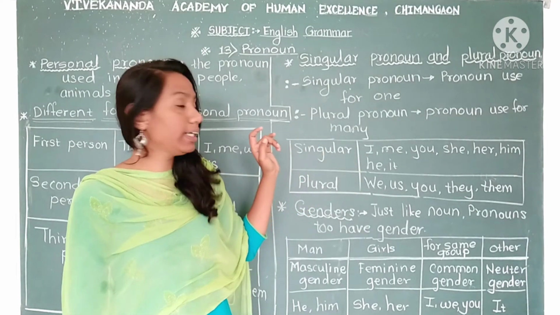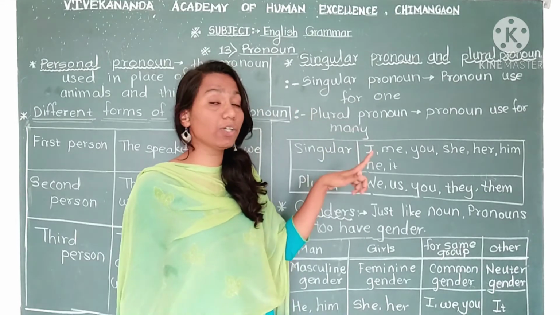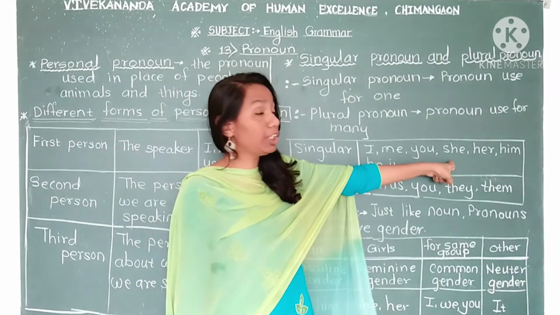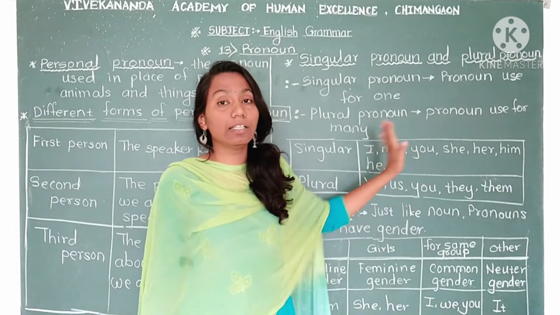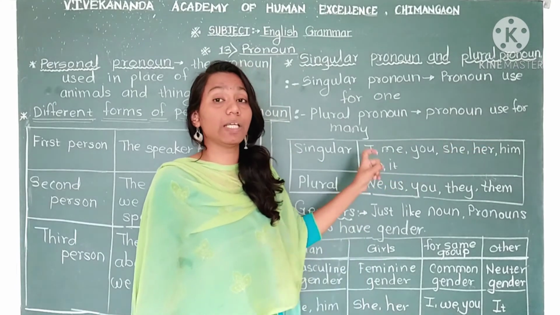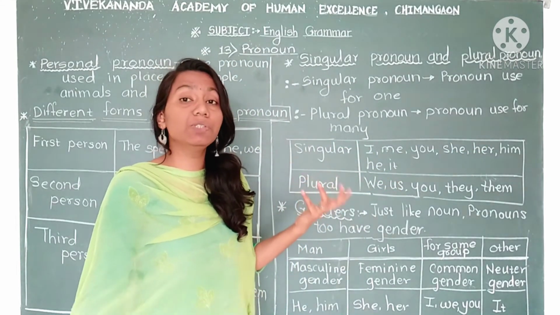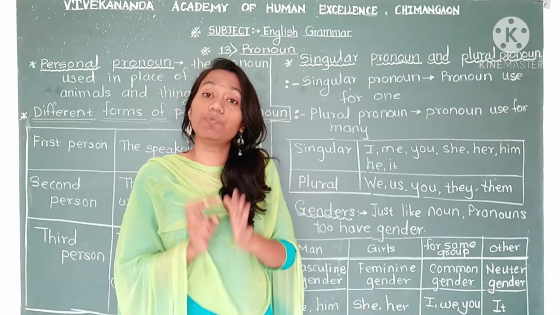So now just take a look over these pronouns, which pronouns come in singular pronoun: I, me, you, she, her, him, he and it. These pronouns come in singular pronoun. Okay. Now, plural pronoun means what? Plural pronoun means which pronoun we use for many.